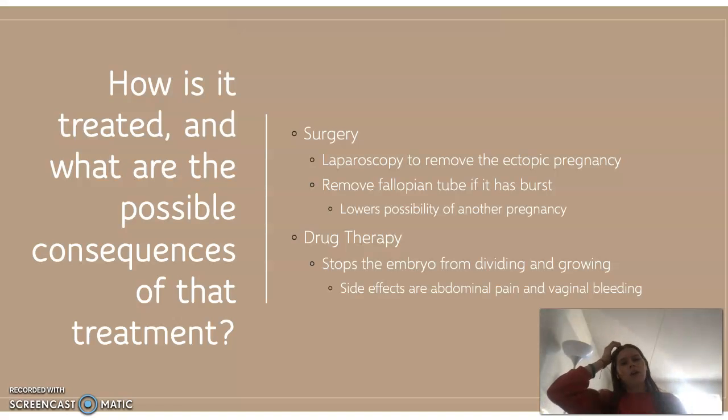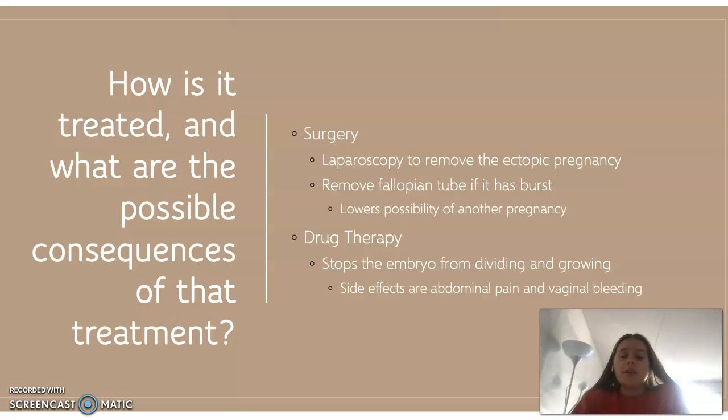So how are ectopic pregnancies treated, and what are the possible consequences of that treatment? If it is caught in later stages, surgery is normally a go-to. The physician will perform a laparoscopy to remove the ectopic pregnancy. And if it's even later than that, the fallopian tube may burst, and the consequence of that is you have to remove the entire fallopian tube.